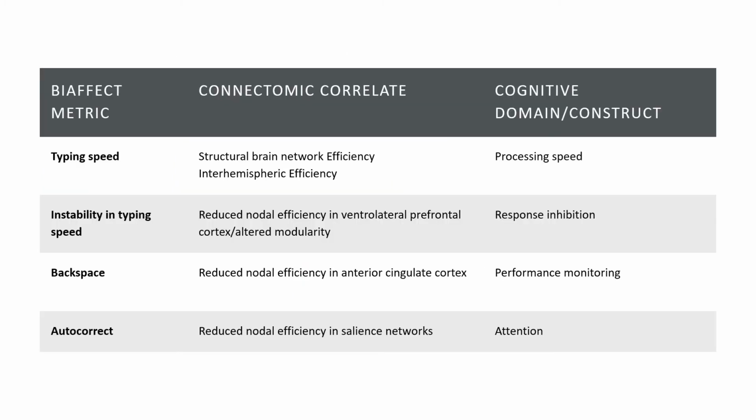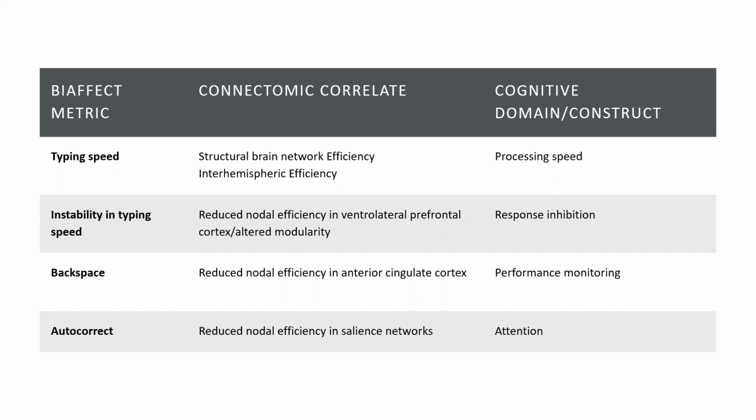And the hypothesis is that our BiAffect-based typing metrics will be associated with brain network or connectomic correlates of cognitive dysfunction that are also associated with specific cognitive domains. So for example, on this first row, we look at how typing speed might be related to changes in structural brain network efficiency, which has been previously shown to be associated with psychomotor processing speed.